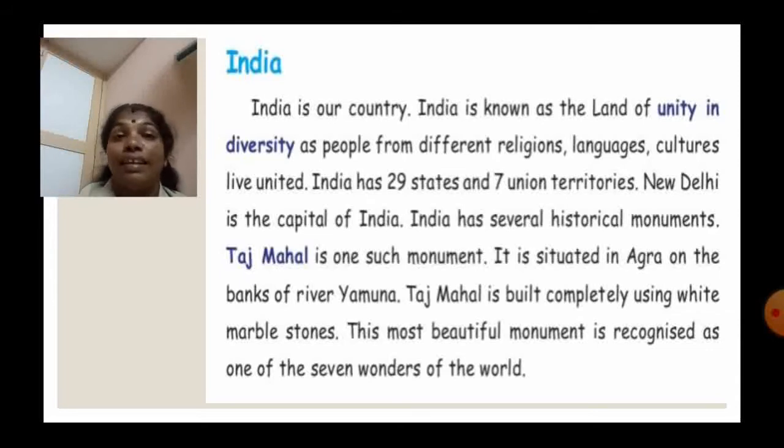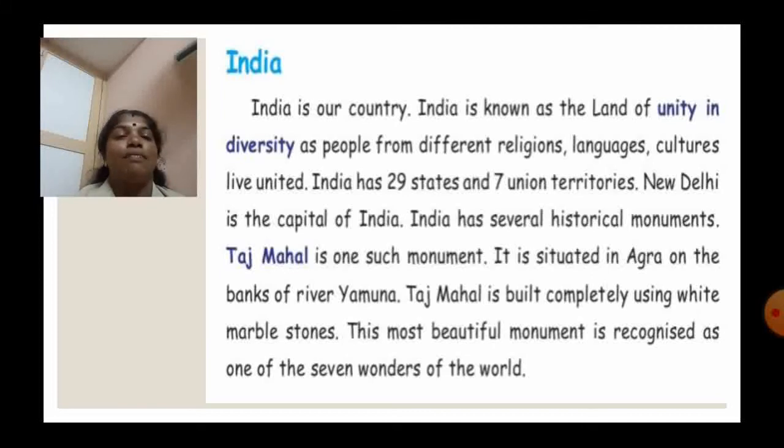We are all Indians. India is known as the land of unity in diversity, as people from different religions, languages, and cultures live united. So it is called the land of unity in diversity. India has 29 states and 7 union territories. New Delhi is the capital of India.